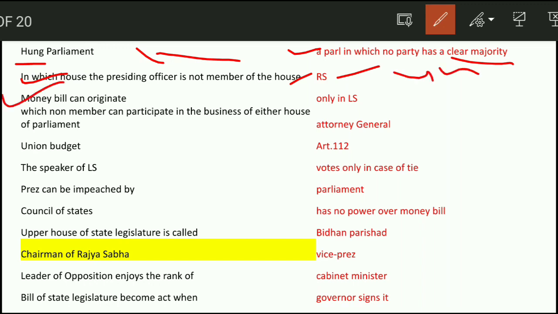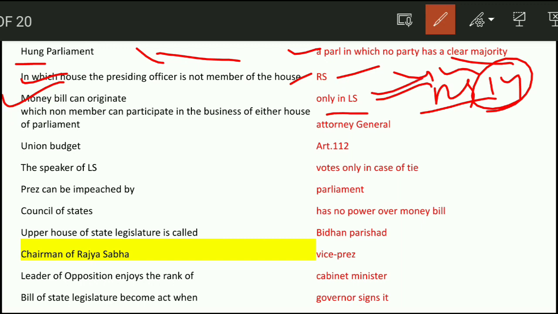Next question. Money bill can originate only in Lok Sabha and Rajya Sabha has very little power regarding money bills. It gets only 14 days to decide on the matter. If it does not decide, Lok Sabha passes the bill without Rajya Sabha's recommendation. Next question. Which non-member can participate in business of either house of Parliament? It is the Attorney General, who can participate in either house of Parliament and speak.